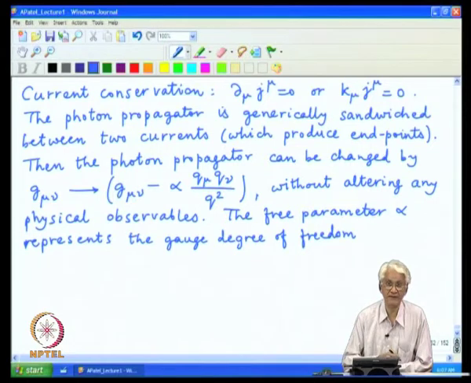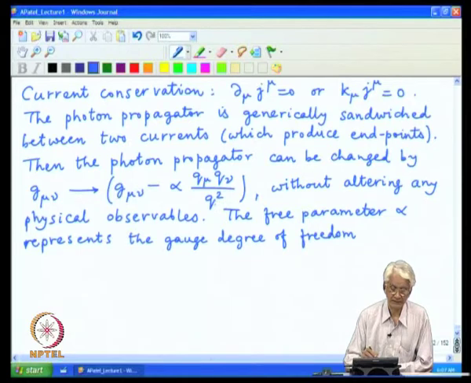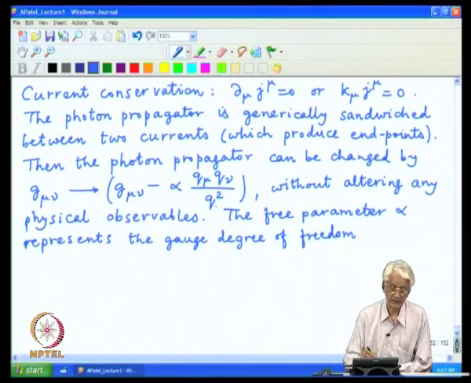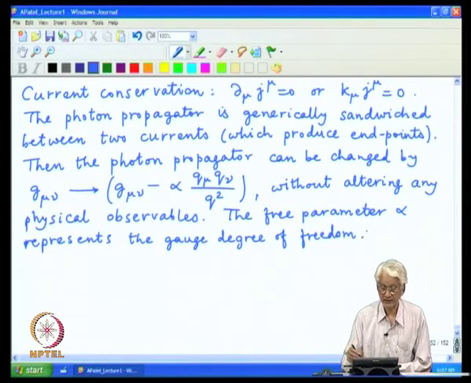One can make specific choices to suit the calculation. The factor of 1 by q square in the denominator is just inserted to maintain the power counting, because G mu nu has no dimensions, and so this q nu also should have no dimension, which is easily done by having this q square in the denominator, and this whole expression is still a covariant structure, and